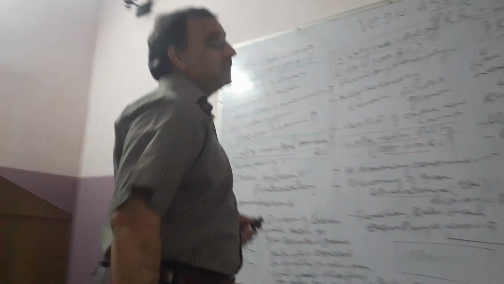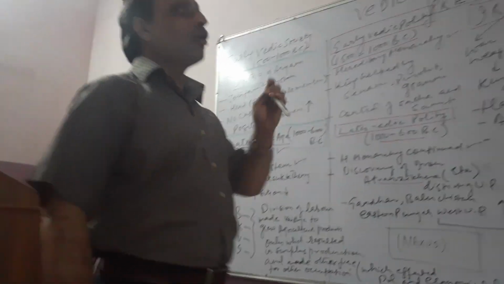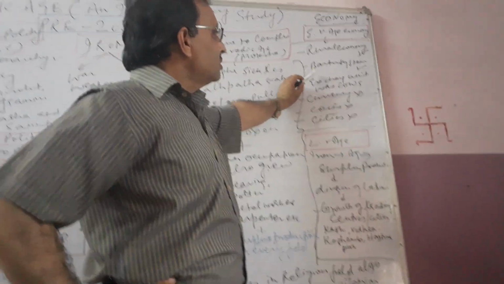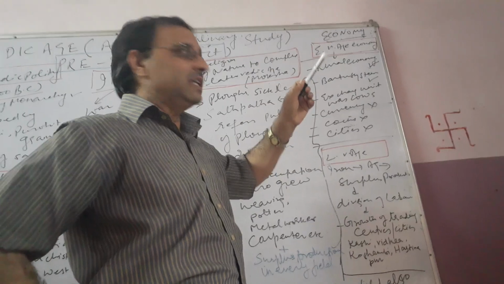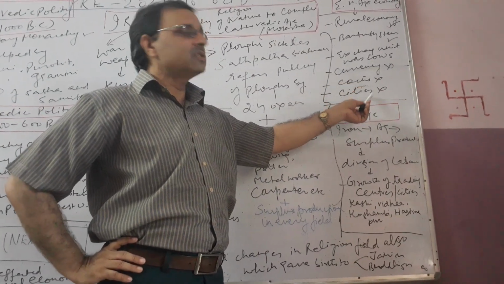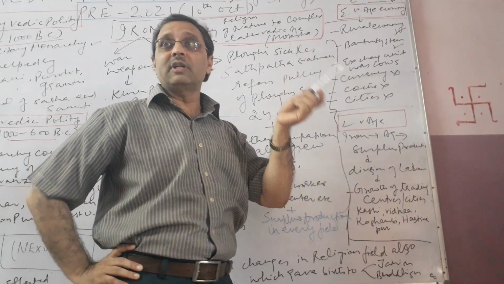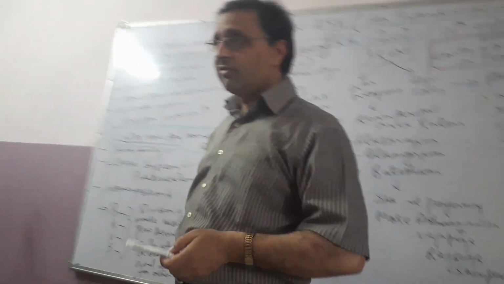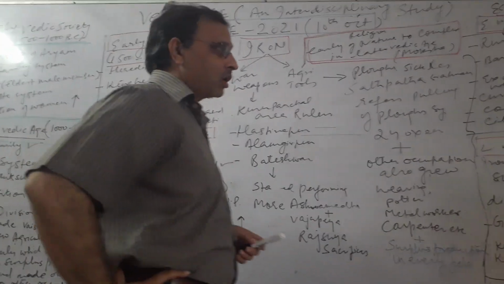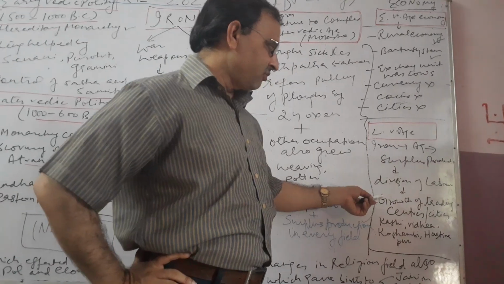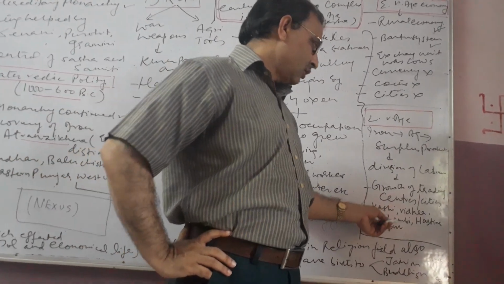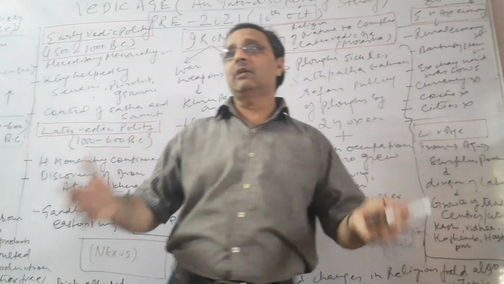Then we have to discuss what the early Vedic economy was. The early Vedic economy was a rural economy. There was a barter system in the early Vedic age, and their exchange unit was the cow. Currency was not there, coins were not there, and cities were not there in the early Vedic age. But in the later Vedic age, because of the division of labor and the surplus production, there was the growth of trading centers and cities like Kashi, Videha, Kaushambi, Hastinapur, etc. Cities emerged here also.